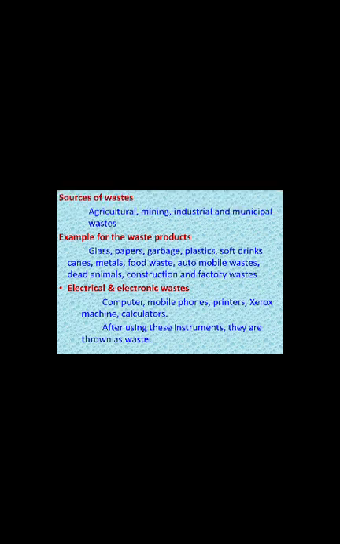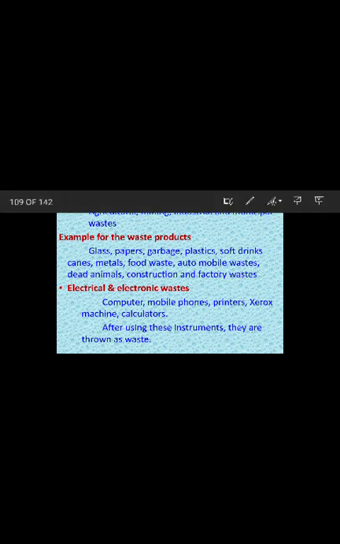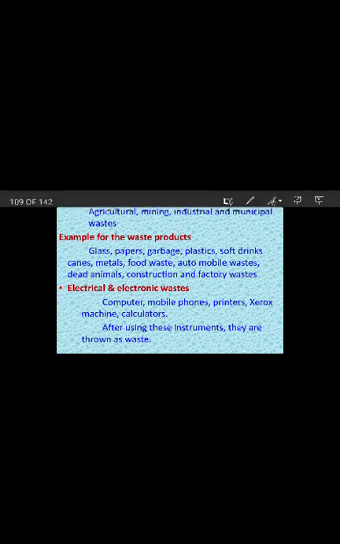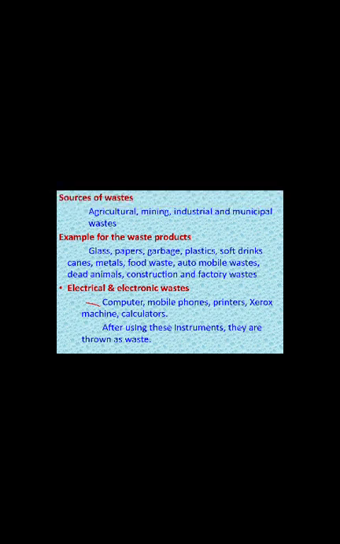Now let us see the sources of waste. Agricultural, mining, industrial and municipal waste. These are the sources of the waste. Now let us see some examples for waste products. That is glass, paper, garbage. These are the examples. When we look at the electrical and electronic waste: computer, mobile phones, printers, Xerox machine, calculator. These are the electrical and electronic wastes.